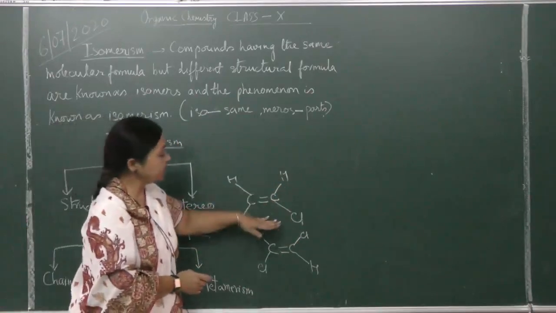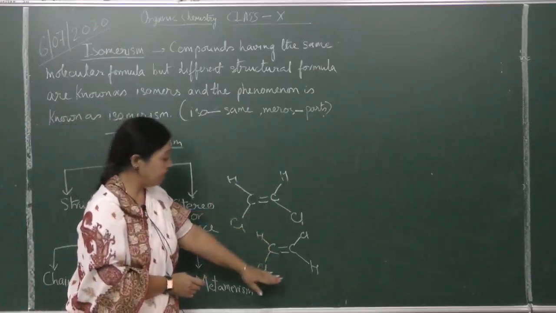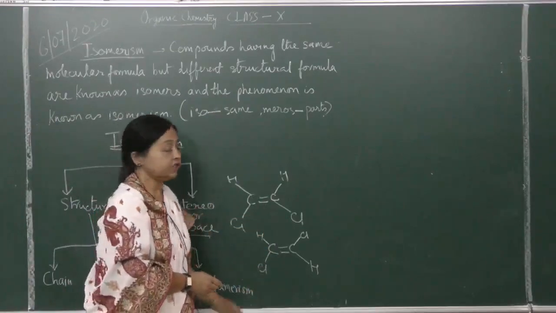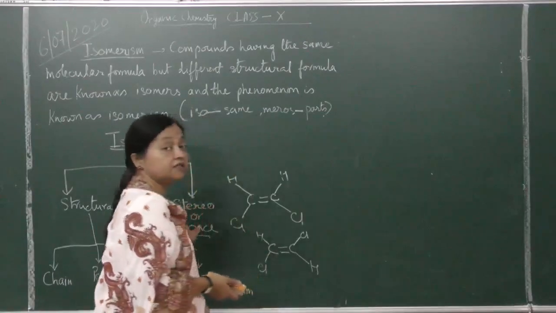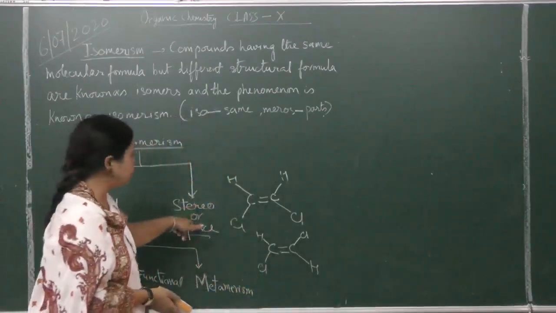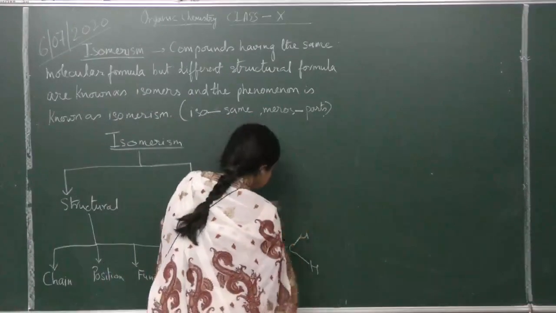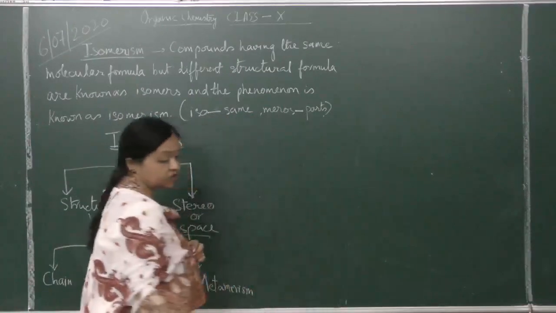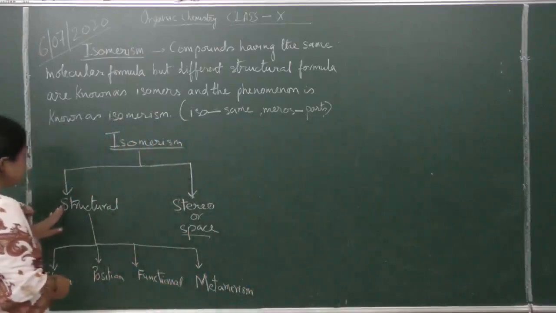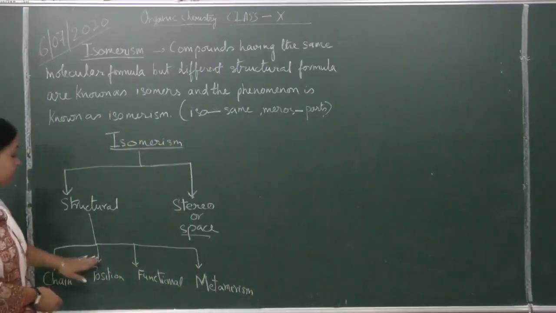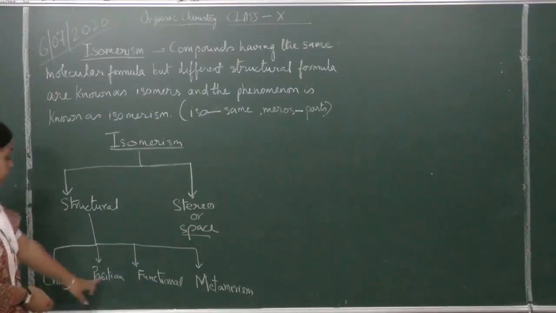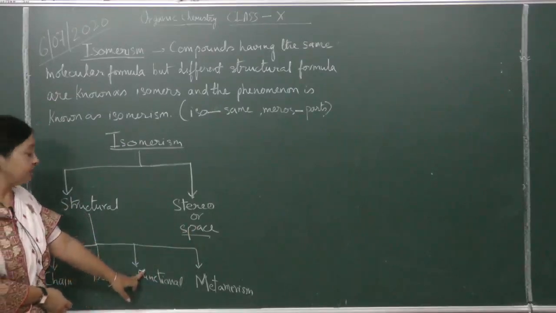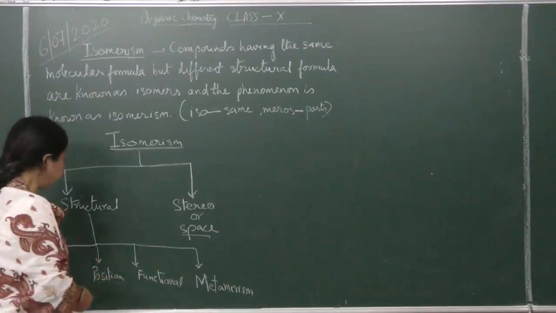On the same side we call it a cis isomer, and this we call a trans isomer, but you don't have to do this. There are of course geometrical isomerism and optical isomerism, all that in class 11. Just now we will do only structural isomerism. Structural isomerism has 4 types: chain isomerism, position isomerism, functional isomerism, and metamerism. One by one we will do.